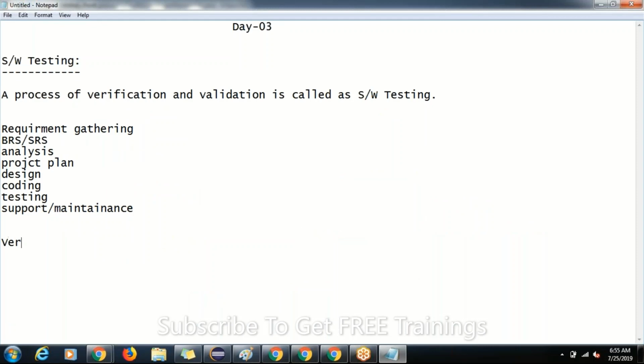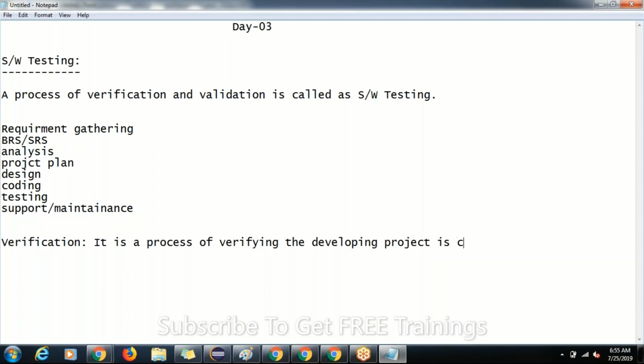Now tell me, guys, what is verification? It is a process of verifying the developing project is correct or not. That is called verification.